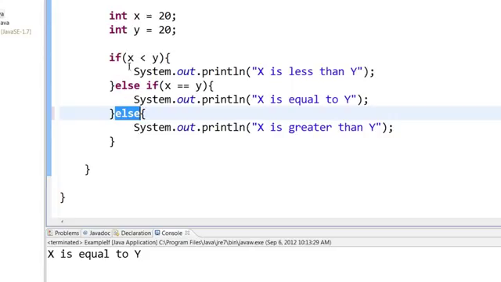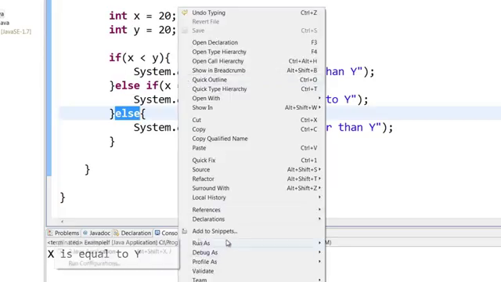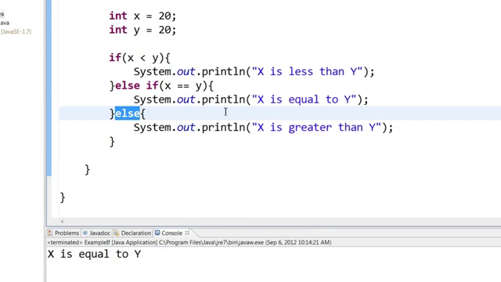The reason is, here you can see, if x is less than y, else if x is equal to y, print this. Else, I'm sure that if it is not less than y and it is not equal to y, it should be greater than y. Save and run this. You'll get the same answer.